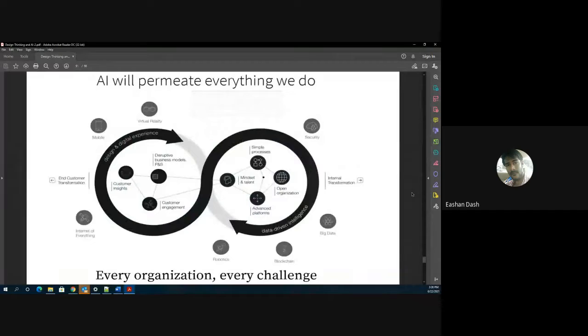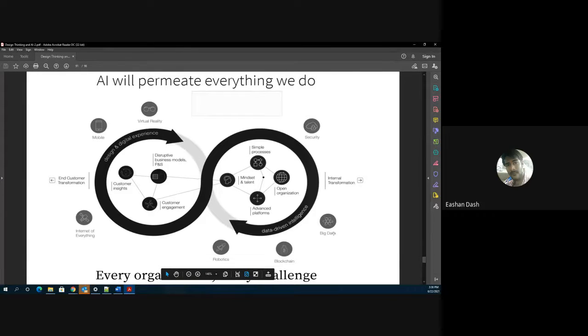Okay, so 2-3 quick slides and then I'll be done. AI will permeate everywhere we go. In the next 4 or 5 years, every solution, whether it's an HR based solution, an education based solution, or finance, analytics, manufacturing, agriculture, AI will be there everywhere. So this is the concept, and this is the operation of AI.